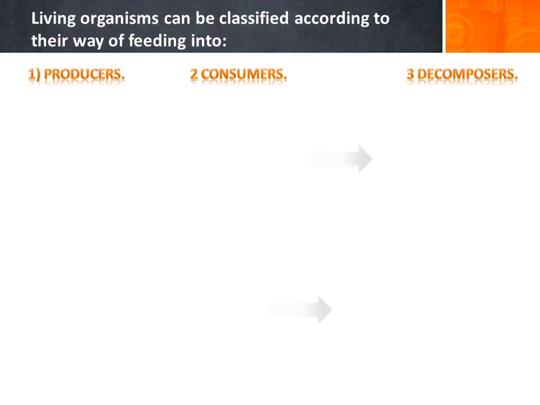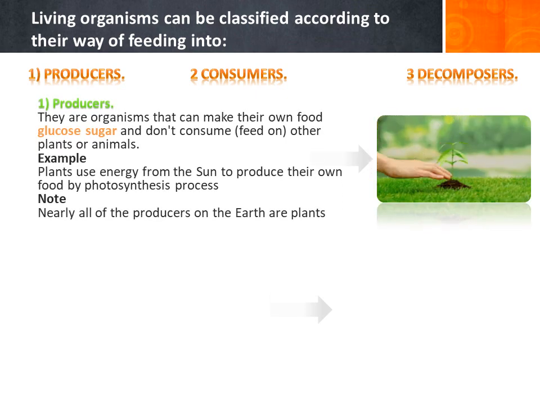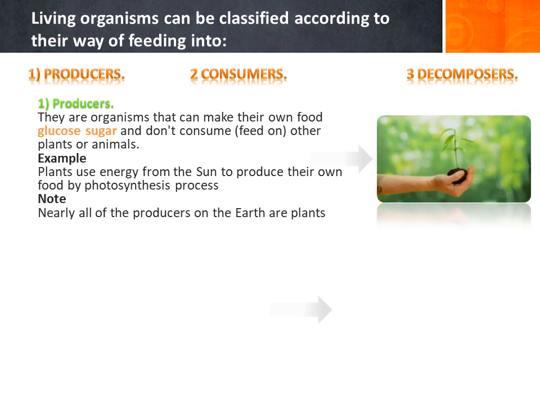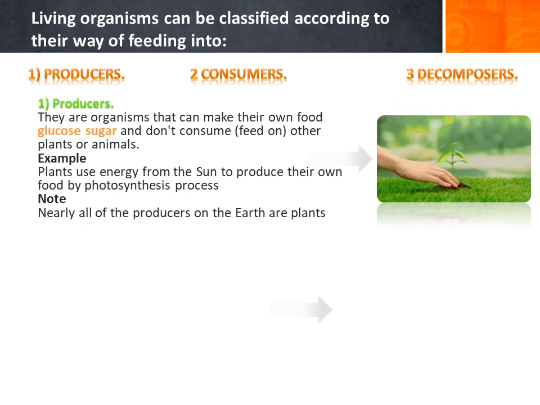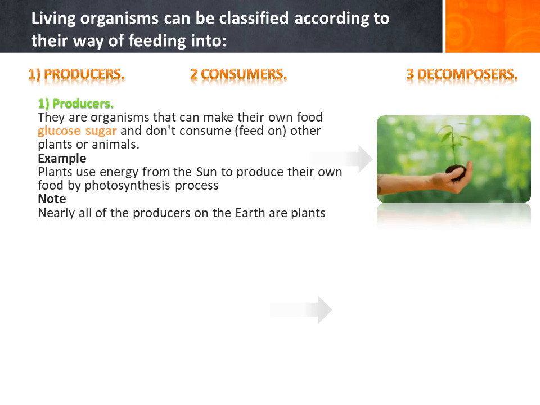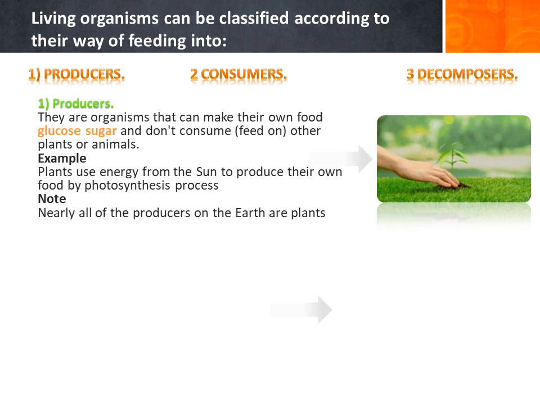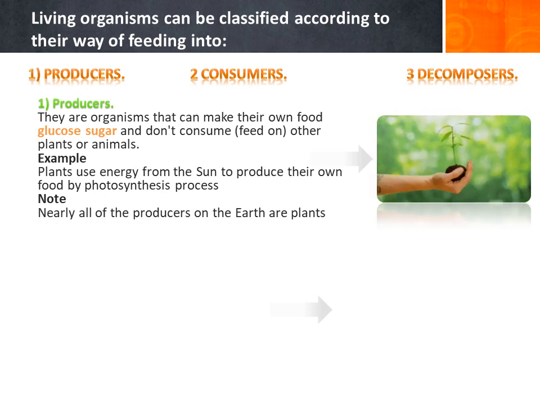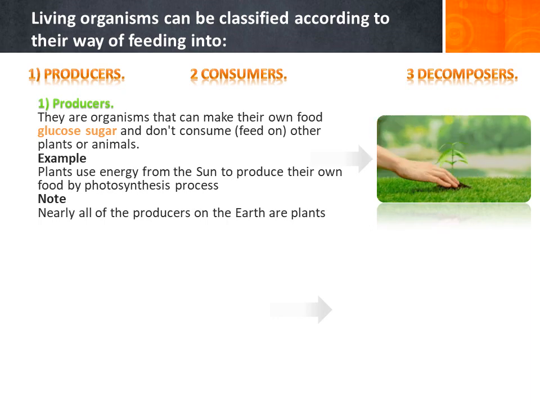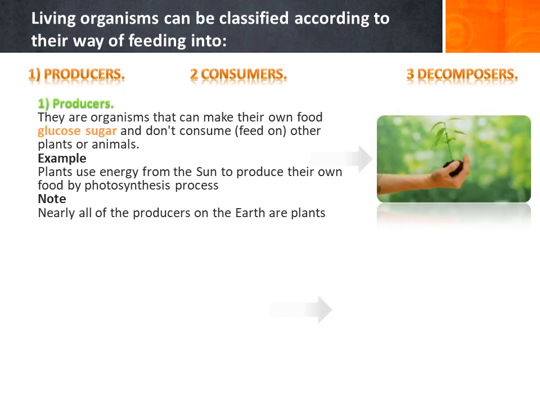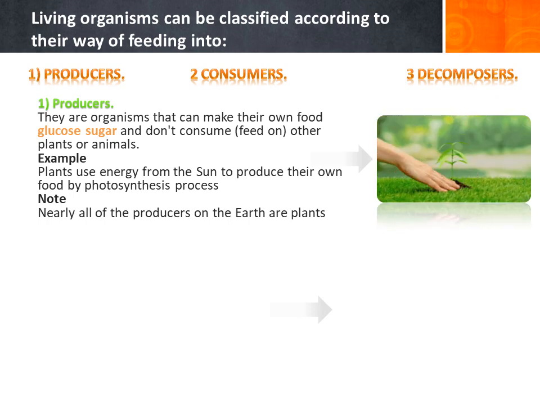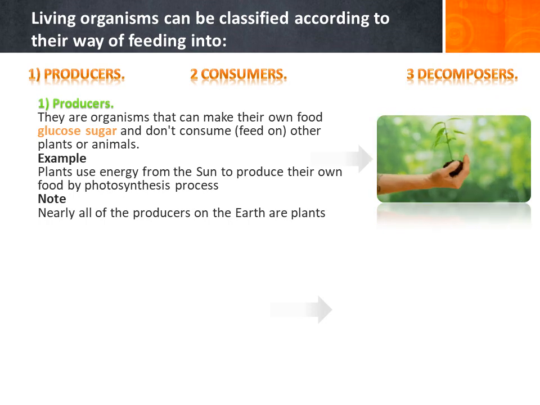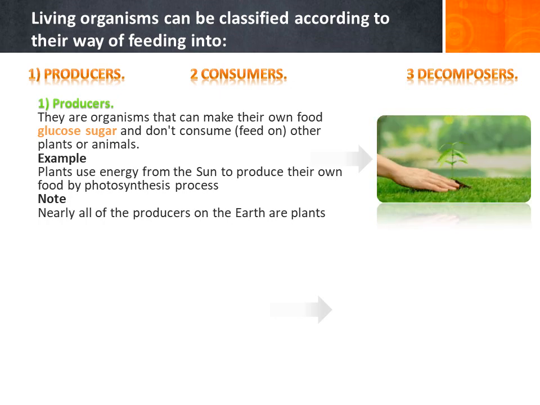Living organisms can be classified according to their way of feeding into producers, consumers, and decomposers, and we are going to explain each of them. First, producers. They are organisms that can make their own food, glucose, sugar, and don't feed on other plants or animals. For example, plants use energy from the sun to produce their own food by the photosynthesis process. Note that nearly all of the producers on Earth are plants. So plants are producers because they can produce their own food.